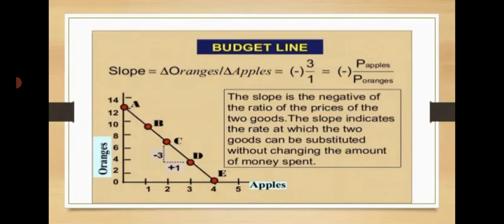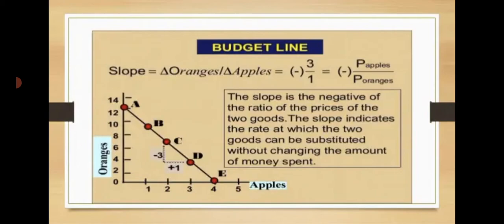The price of good X is expressed in terms of the sacrifice of good Y for obtaining every additional unit of good X. So what we can do? We can write Px upon Py, that is delta Y upon delta X, showing how much of good Y is to be sacrificed for obtaining 1 more unit of good X. It must be noted that the slope of the price line is constant, simply because the price line is a straight line.